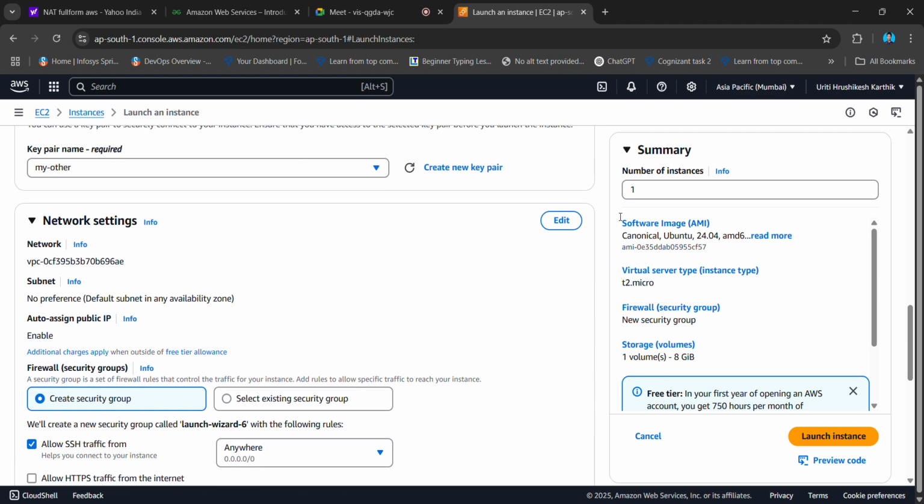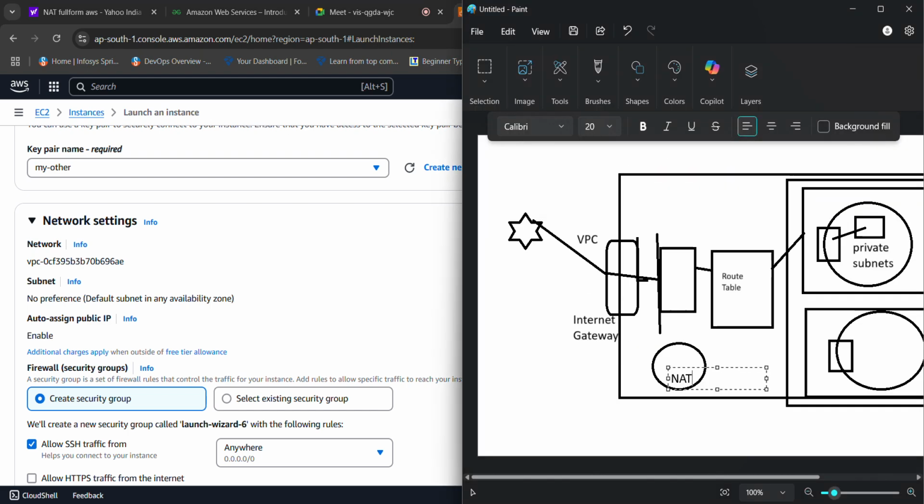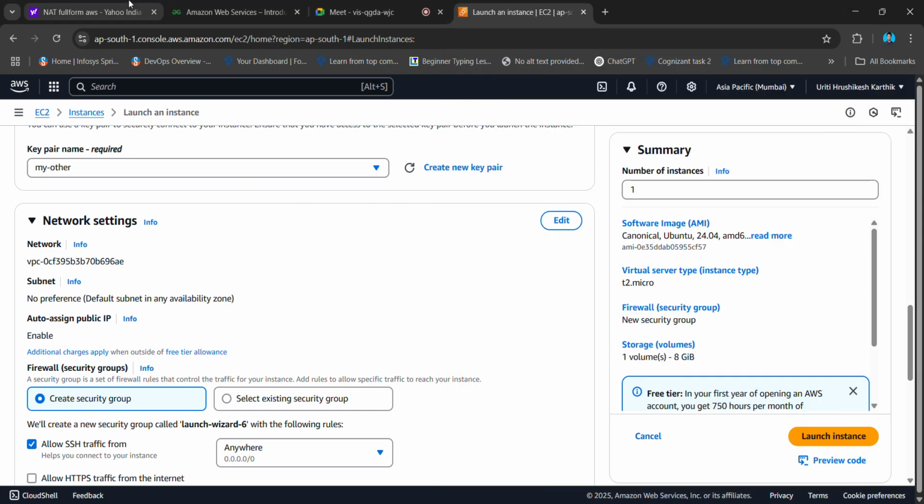Then here, previously we haven't touched this, we left it as usual, but here it's important to configure, because if we want to establish a connection between our EC2 instance and VPC, as you can see, VPC is somewhere here and the EC2 instance is somewhere there. So how do you establish the connection?